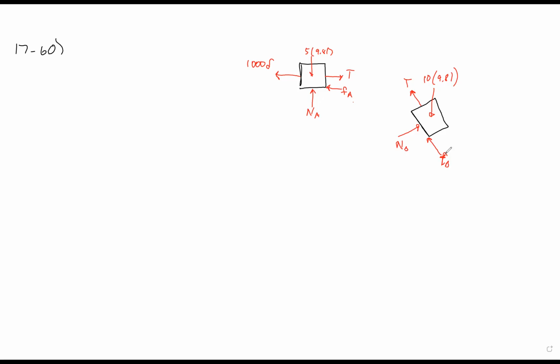Now what we need to do is use the work energy equation. The problem has the boxes starting at rest and the spring is unstretched. So if we do what we usually do, we look at the kinetic energy initial plus the work done on the system equals the kinetic energy final.